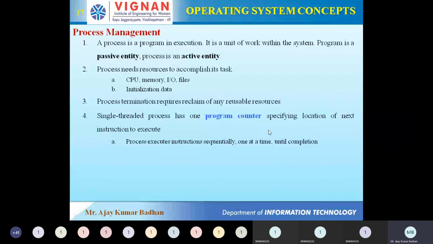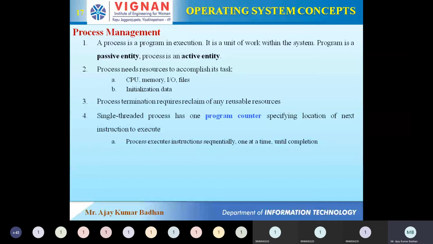Now coming to this particular process, these processes can be single-threaded. You have a brief idea about threading concepts. I think Java has been completed, right? So you will have an idea related to threading concepts, single-threaded and multi-threaded. Now here, if a single-threaded process is being executed in your system, it will have only one program counter.